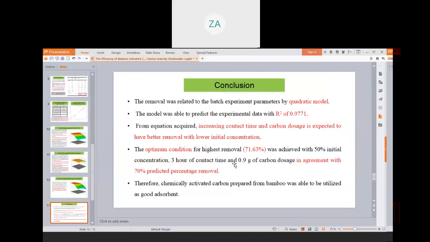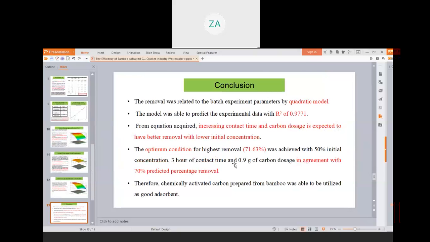Now to the conclusion. The model was able to predict the experimental data with an R-square of 0.9771 from the equation acquired before. Increasing contact time and carbon dosage is expected to give better removal with lower initial concentration, and this was proved by the validation test, where the experimental value achieved was 71.633%, in agreement with the 70% predicted percentage removal.